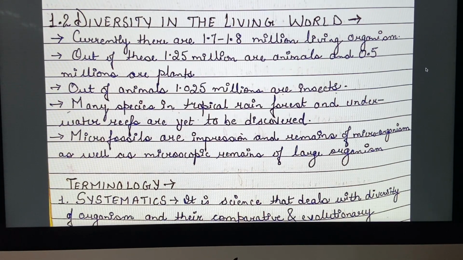So let us start with diversity in the living world. Currently, there are 1.7 to 1.8 million living organisms. Out of these, 1.25 million are animals and 0.5 million are plants. Out of 1.25 million animals, 1.025 million are insects, which means insects are the major group present in the animals. And there are many species which are yet to be discovered in the tropical rainforest and underwater reefs.